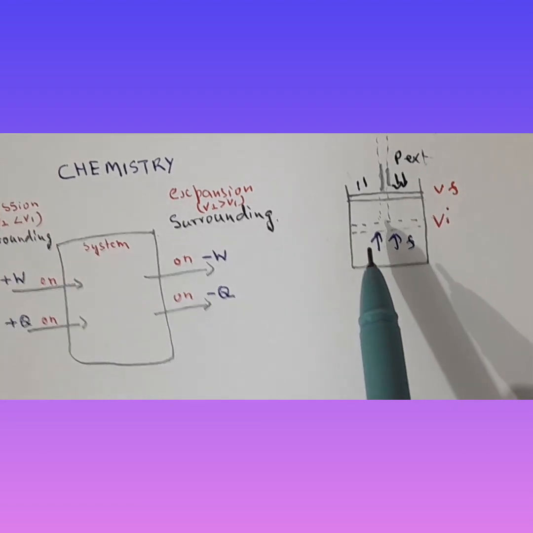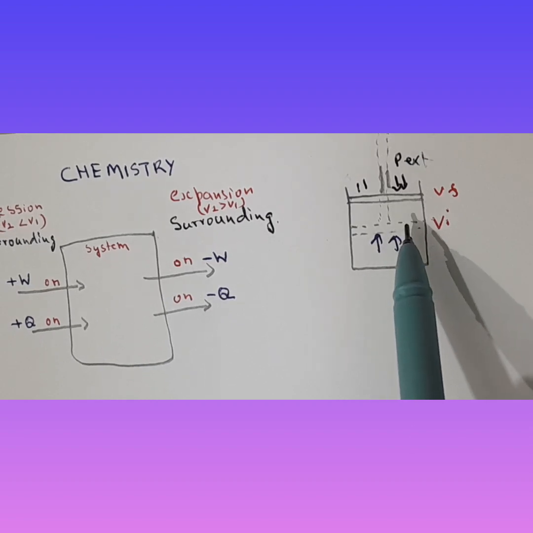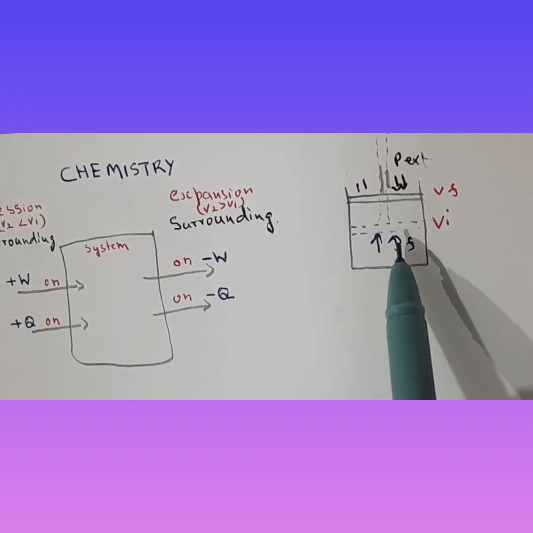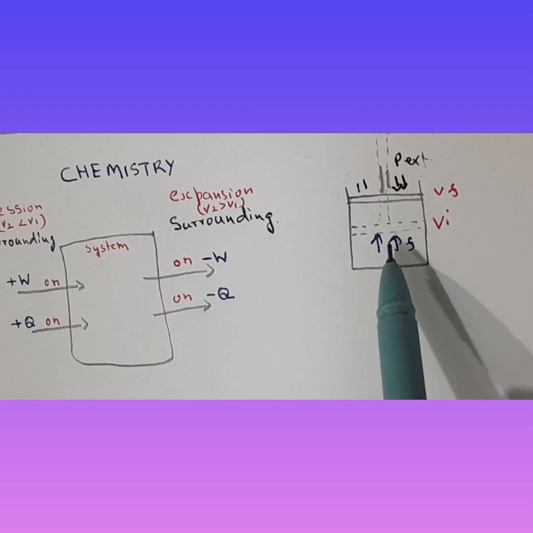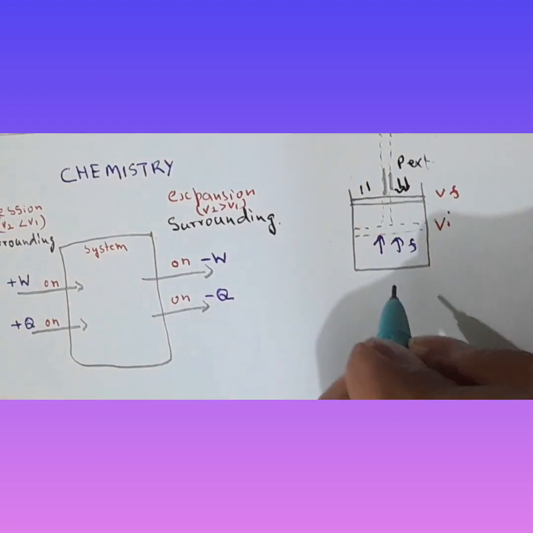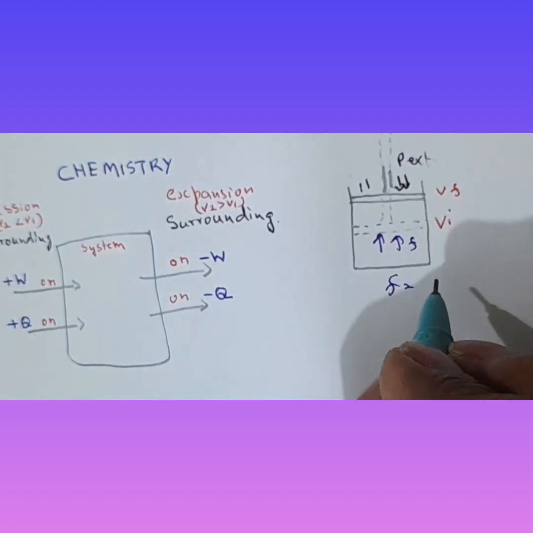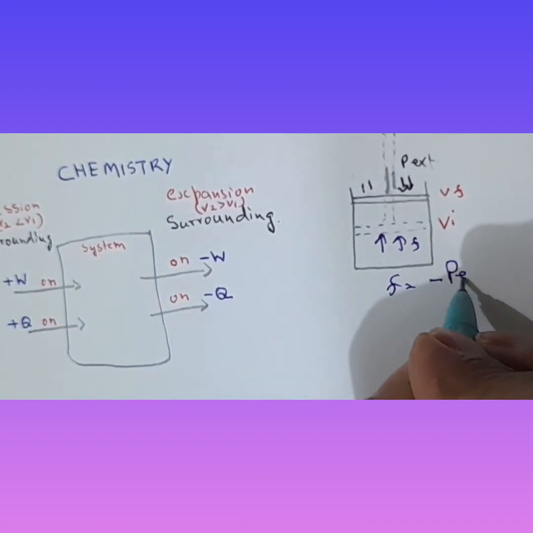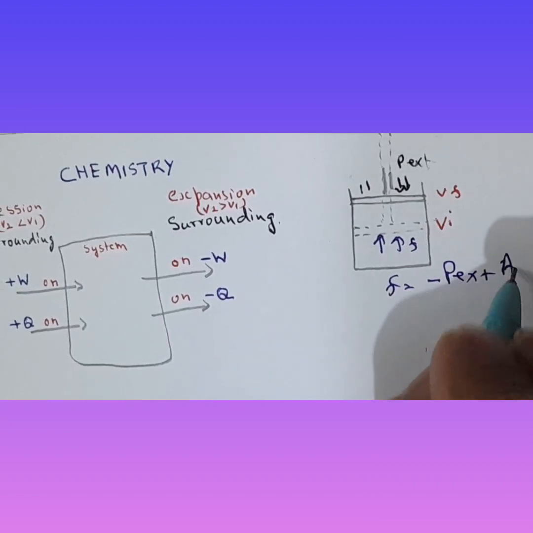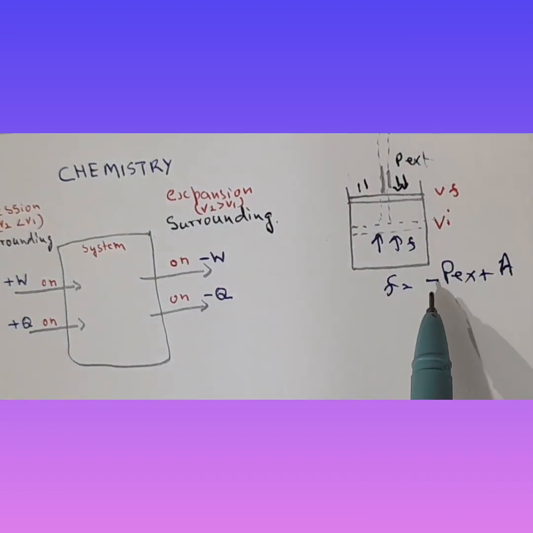If I intend to write the formula, how do I proceed? First of all, let me write the formula for force. Force is equal to minus Pext into A. Why is this negative?